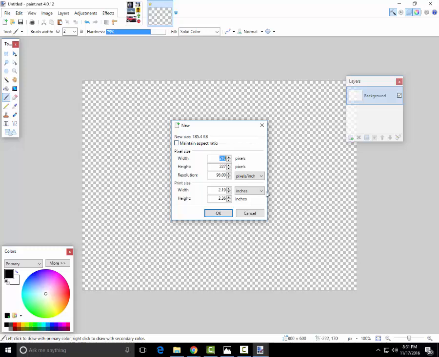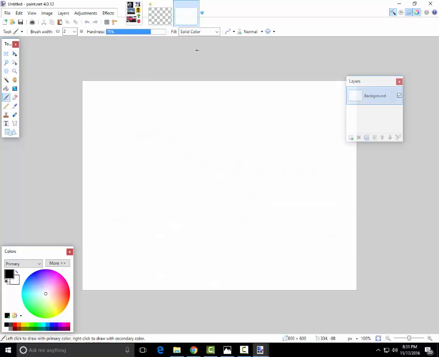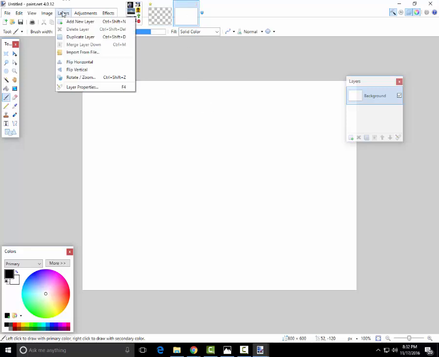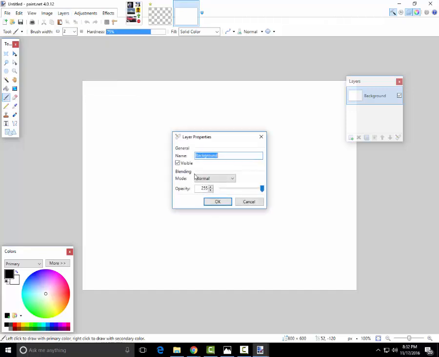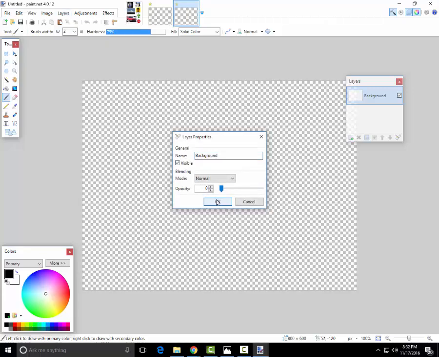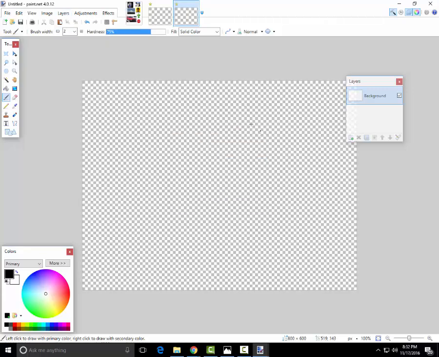Go to new, and we want to make this again 800 by 600. Okay, like that. And this too, you can see here is our third file. We also want to change this layer here to be transparent. This will be our final file, where we put all of our cutout photos.